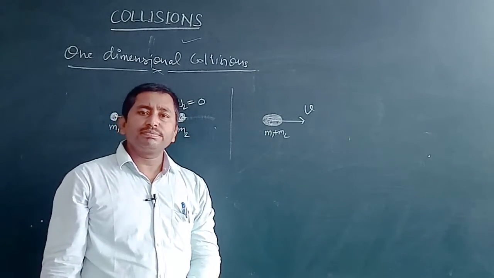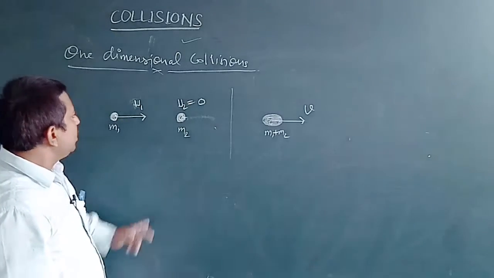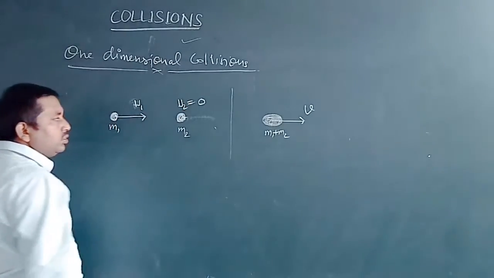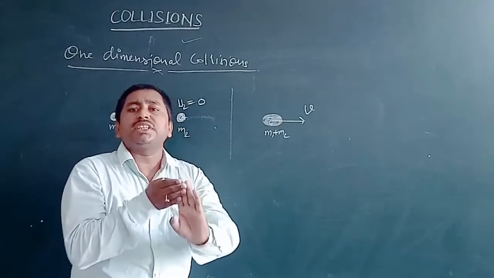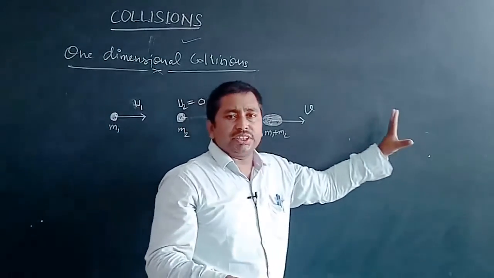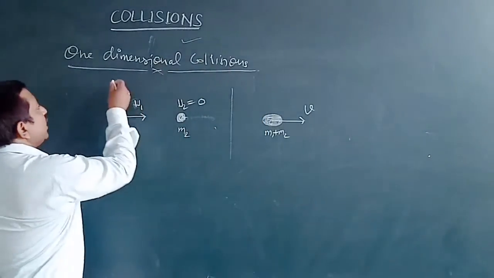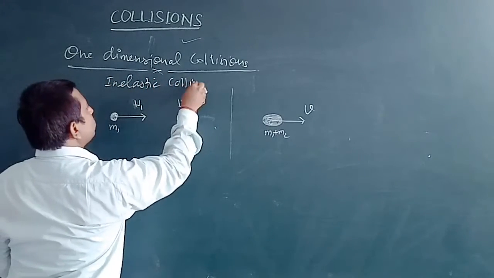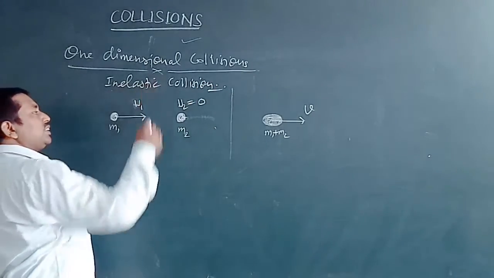Inelastic collision means that when ball 1 collides with ball 2, both stick to each other and move with a particular velocity. So let us talk about this type of collision first, and after that we will talk about elastic collision.